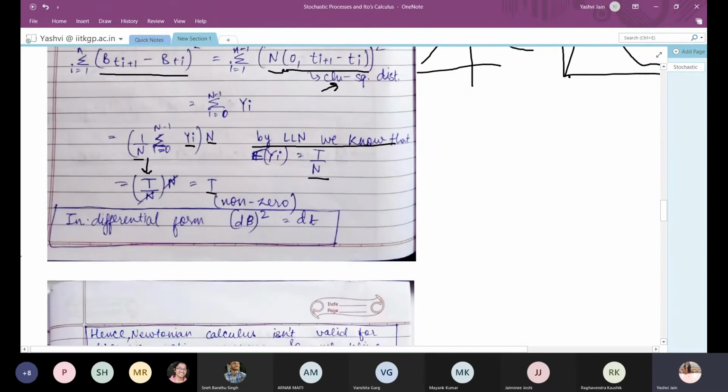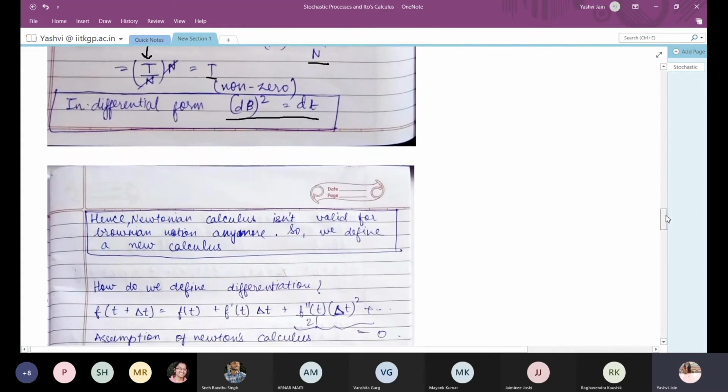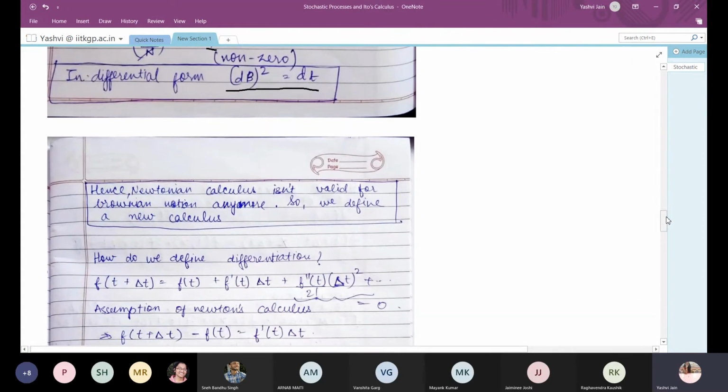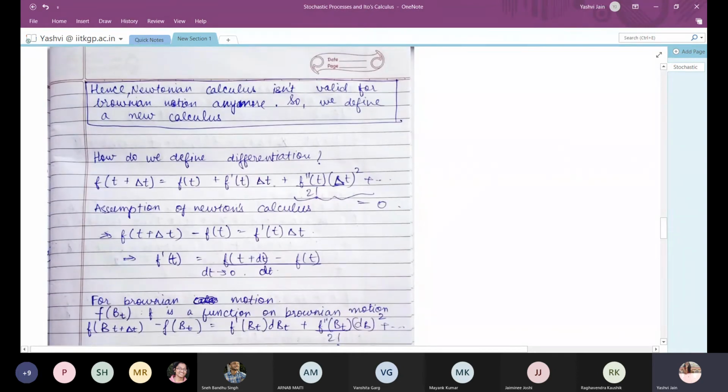In differential form, the quadratic variation for a Brownian motion is equal to dt. Now how is calculus determined? Like, how do we find out the differentiation? We will come to that. How do we define differentiation?